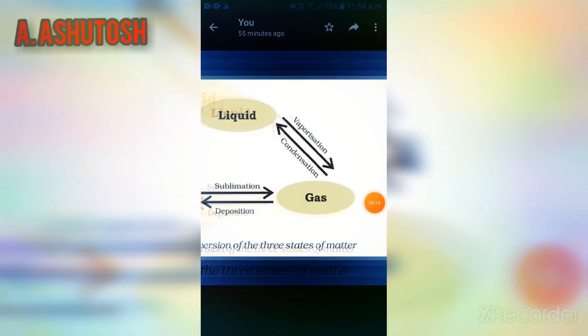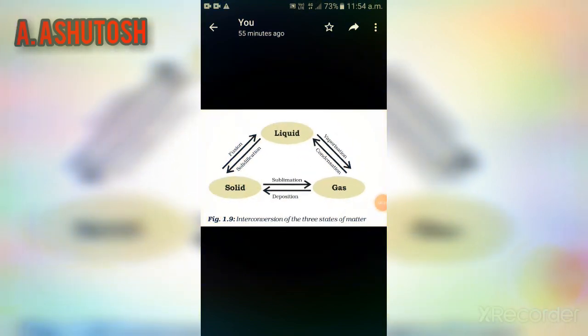Solid changes to liquid state by melting, and liquid changes its state into solid by solidification, and liquid changes its state to gas by evaporation. Gas changes its state to liquid by condensation.